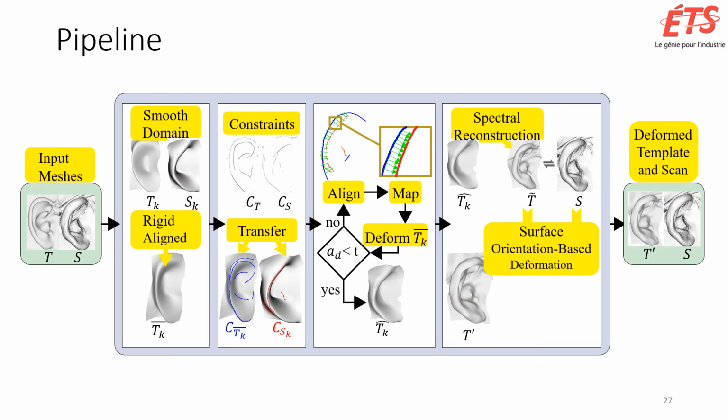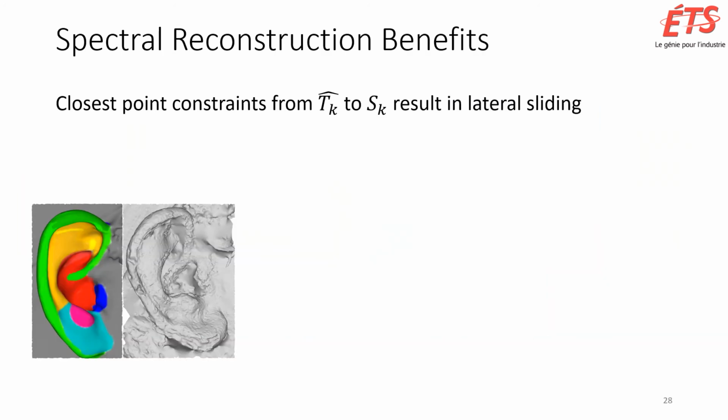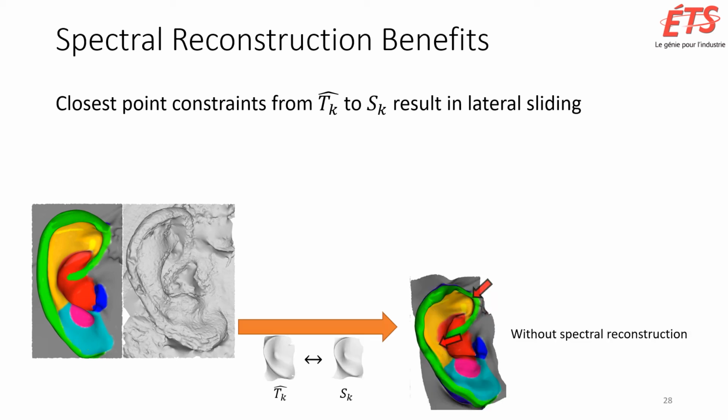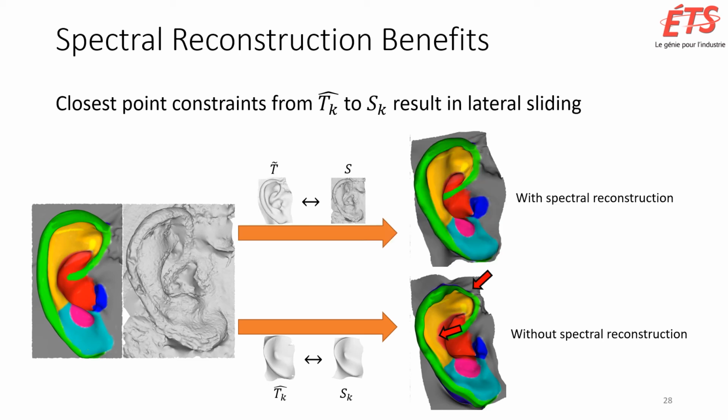To verify this, we tried our pipeline without considering the spectral reconstruction. Instead, we tried fitting based on the closest points between the iteratively deformed smooth template and the smooth scan. There were significant differences between both results when viewed with the colored region segmentation of the template. As you can see, the results using the smooth meshes induce lateral sliding, showing mismatched fitting areas. Conversely, our regular pipeline using spectral reconstruction provides results exempt of lateral sliding and with a smoother surface.